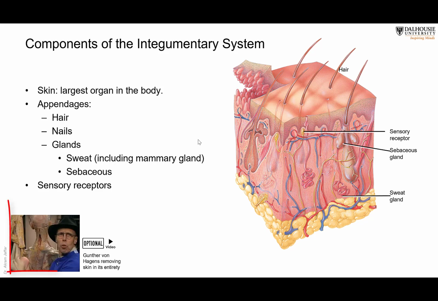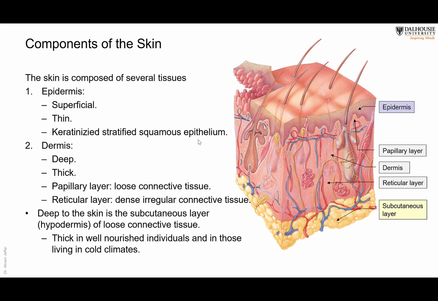In this optional video, if you would like to watch it later on, you will find Gunther von Hagens, the guy who invented plastination. He's dissecting the skin in its entirety, and you can see why the skin is the biggest organ in the body.